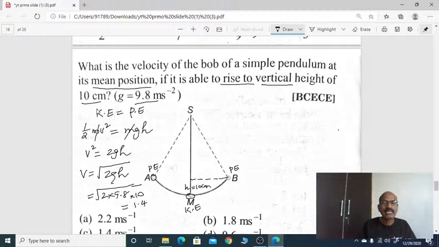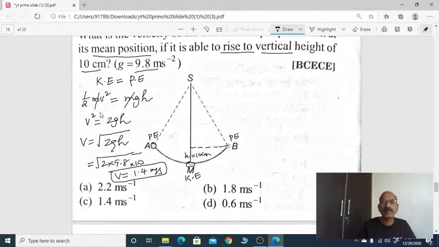1.4 meter per second. So the velocity of the bob at the mean position is 1.4 meter per second. Right, it is correct option C. Right, option C is the correct one. 1.4 meter per second. Now let us go for next one.